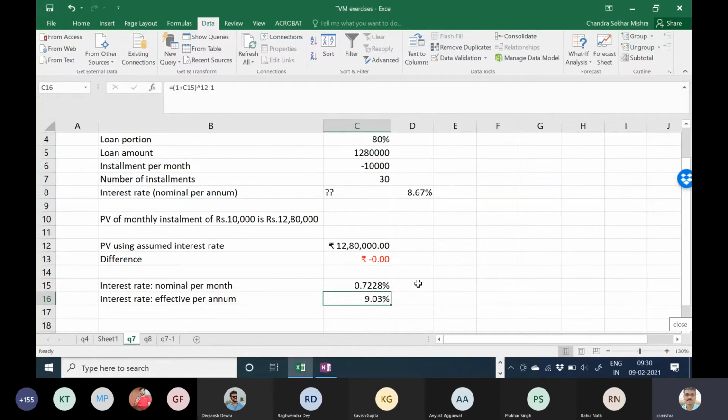But if 5% is not nominal, it is compounding. If it is nominal 5% compounding annually, it is 5% only. Please keep that in mind, because you are not getting more compounding in the year.